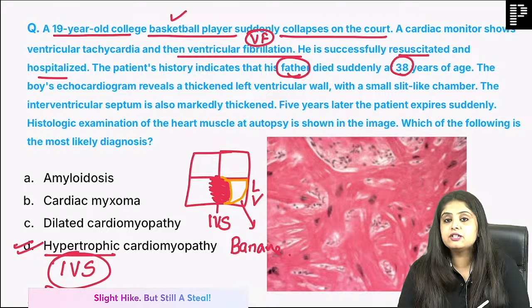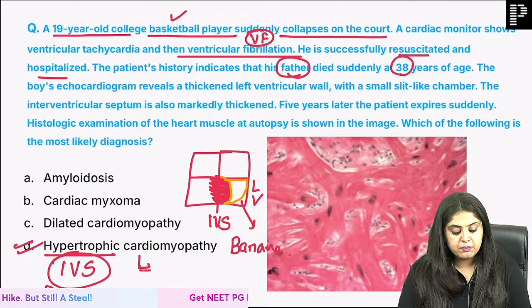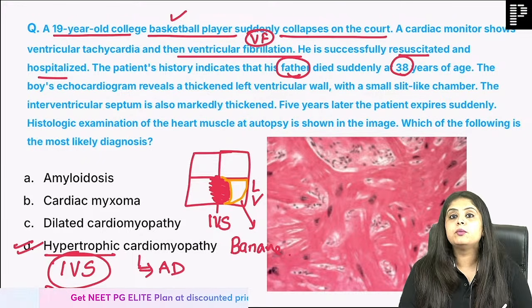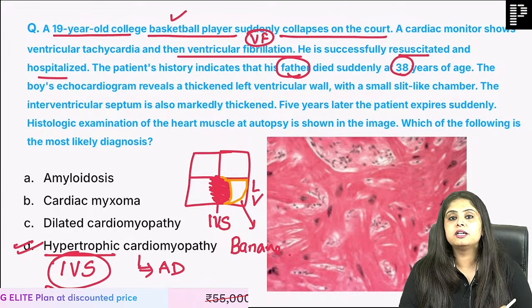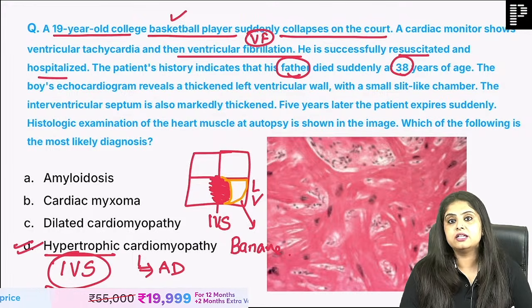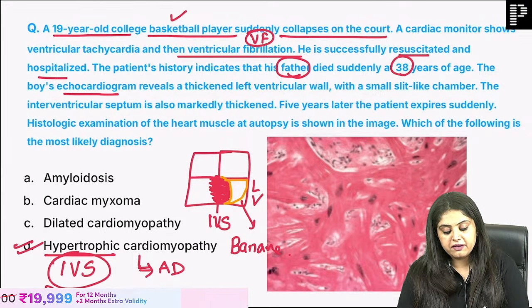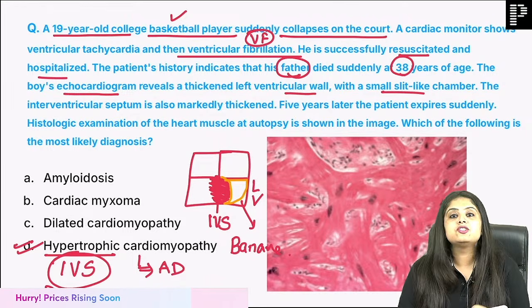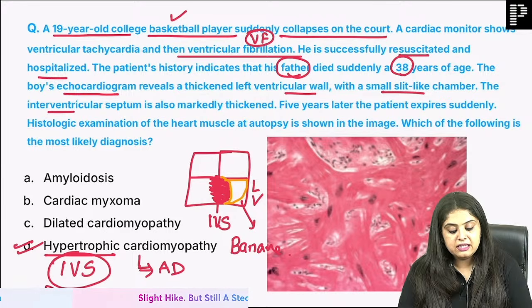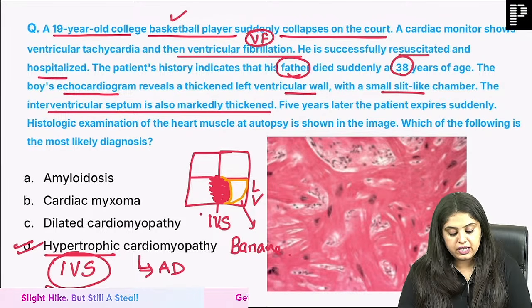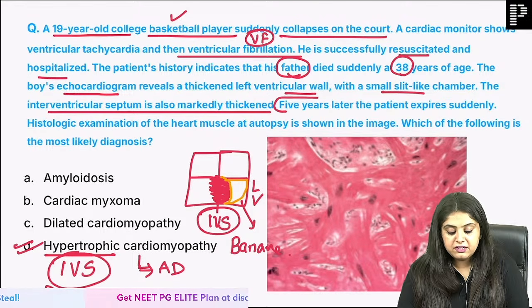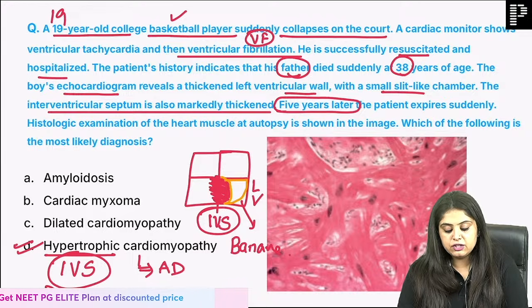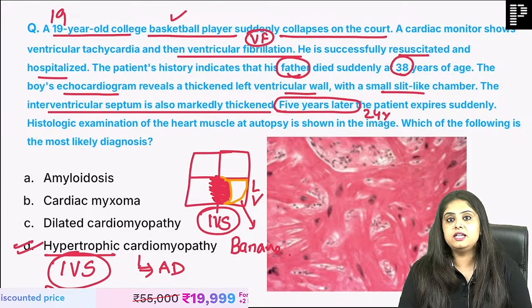died suddenly at the age of 38, which tells me that hypertrophic cardiomyopathy is an autosomal dominant disorder. They will always give you father, brother, mother, someone dying at a very young age. Then they did an echocardiograph, and then they found a left ventricular hypertrophy, small slit-like chamber which is banana-shaped heart, interventricular septum is thickened, which again is marked over here, and 5 years later the patient expires, so at the age of probably 24, which is again a very young age.